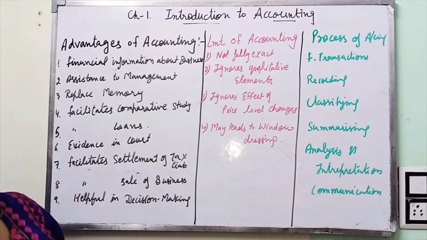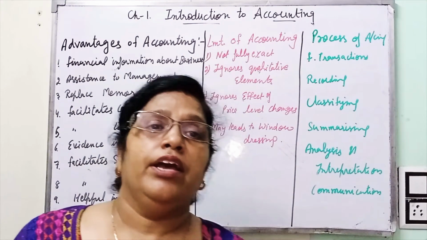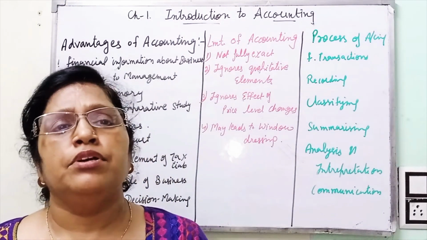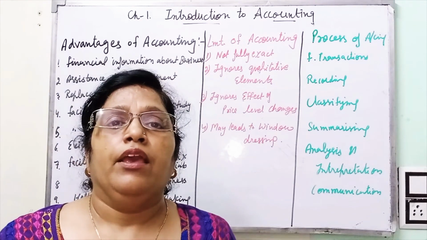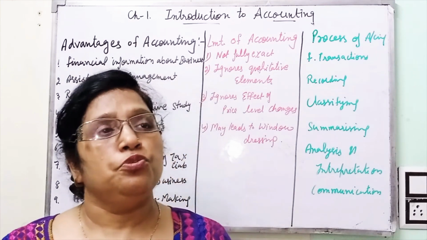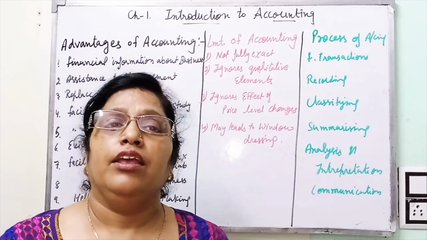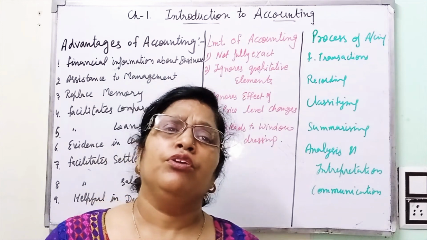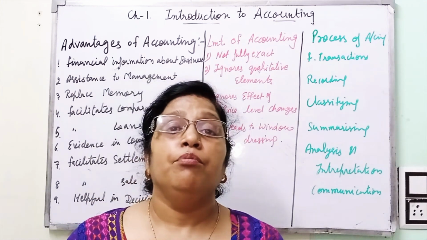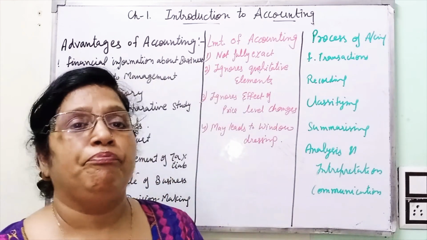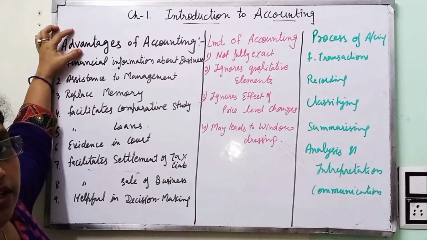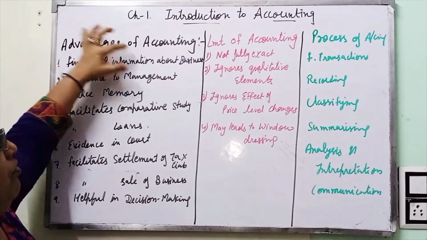Every transaction or every element in our life has some advantages, and if there are some advantages there must be some limitations. In the same way, a coin has two faces, head and tail. In accounting or in our life, if one thing has a good effect, it may have a negative effect also. So in this class, we will learn about the first, the advantages of accounting. What are the advantages or benefits of accounting?